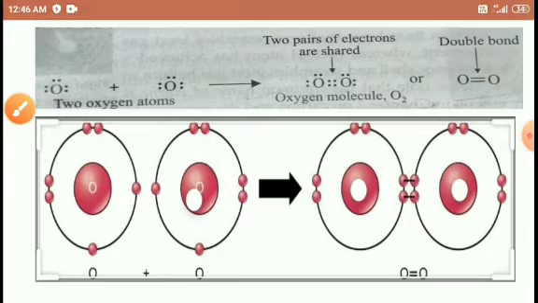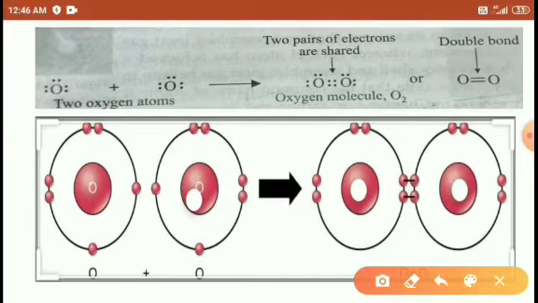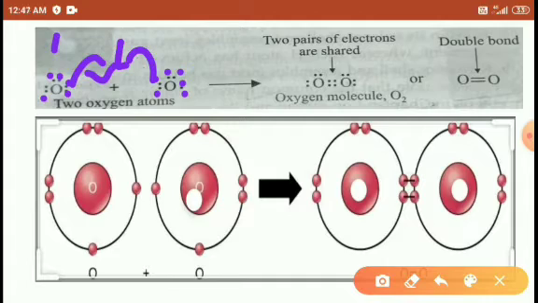Right students? Look at the figure. The first oxygen atom contains 6 electrons, and the second oxygen atom also has 6 outermost electrons. This one shares, this one also shares, forming the first bond of the double bond. Again this shares and this shares, forming the second bond.